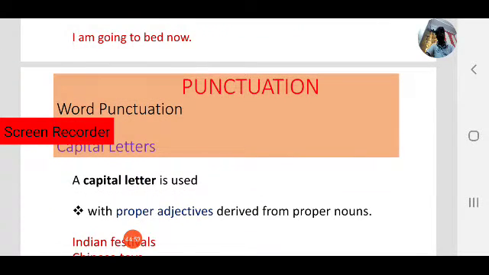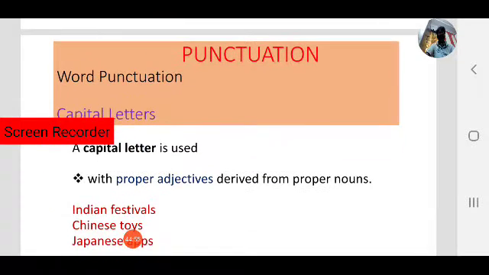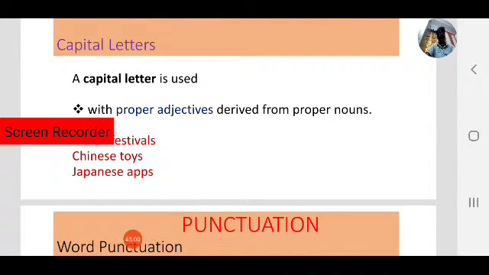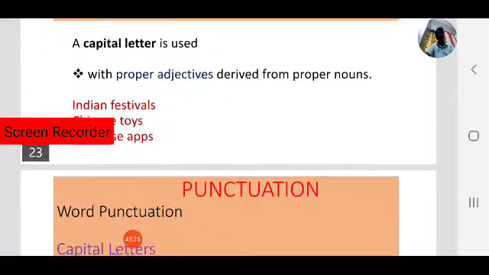Next, capital letters are used with proper adjectives derived from proper nouns. For example, Chinese apps, Japanese toys, Indian festivals. In those cases, I, C, and J. These are proper adjectives: Indian, Chinese, Japanese, derived from India, China, and Japan. In those cases, the first letter of the proper adjective must be capitalized.